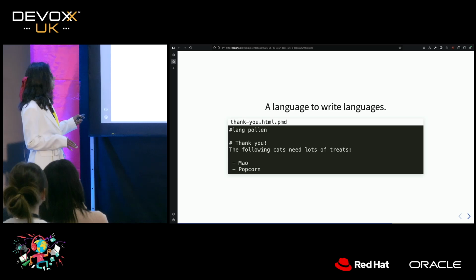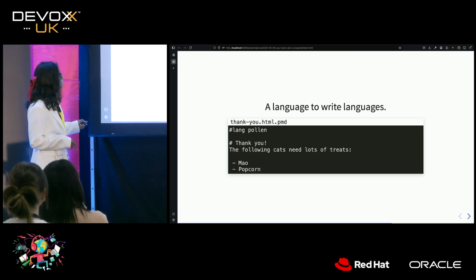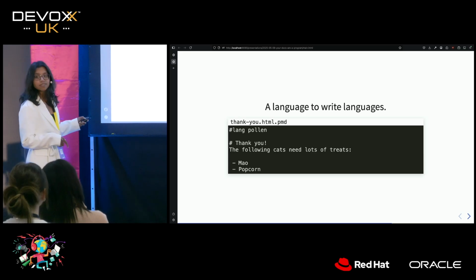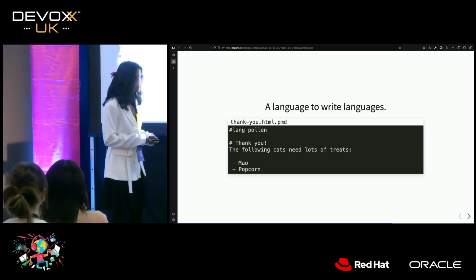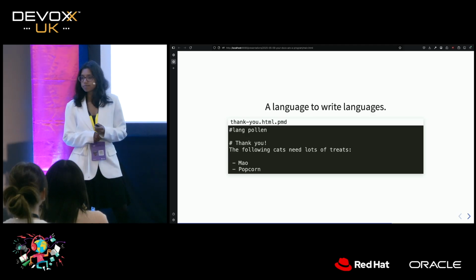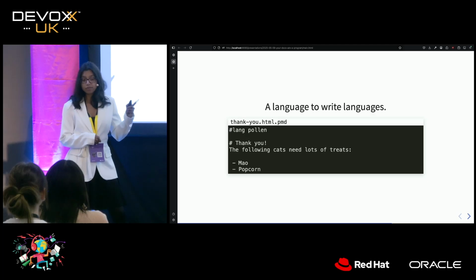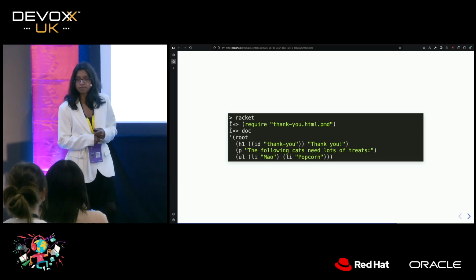We have this #lang at the beginning. And then we write code. Is this code? Well, we'll see. I think this is code. And the reason why I know this is code is that I can evaluate it.